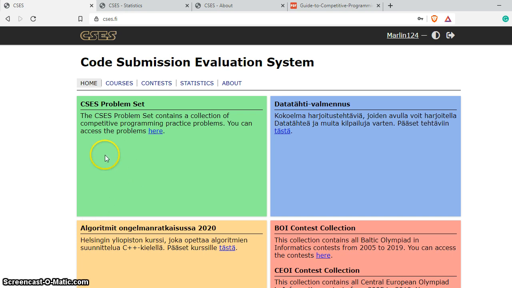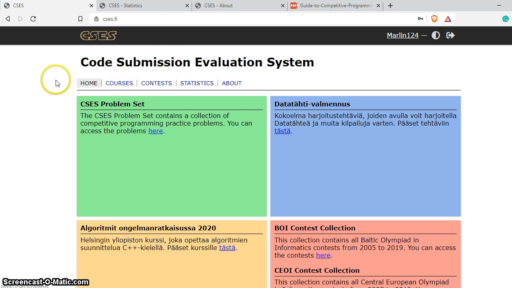This is a website known as CSES, which stands for Code Submission Evaluation System. In this video, I will be sharing all these links and valuable resources which can be useful for you to make your progress in competitive programming. If you're targeting competitive programming in future and you want to become a good competitive programmer, this is a very useful resource for you.